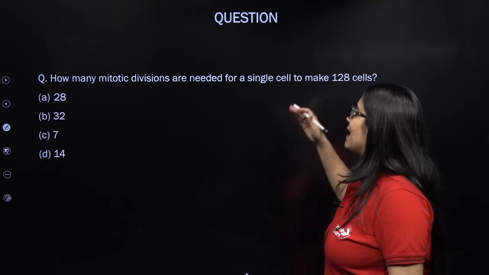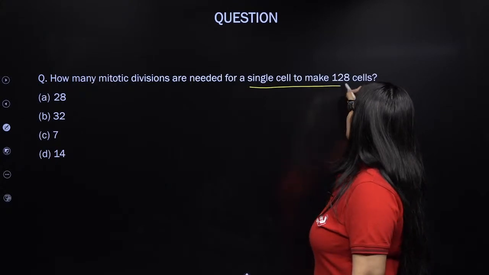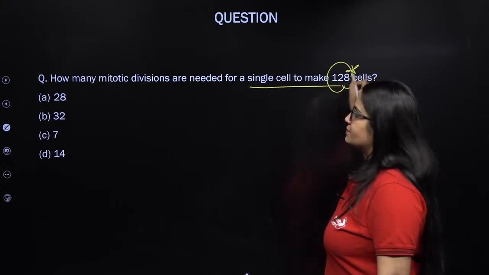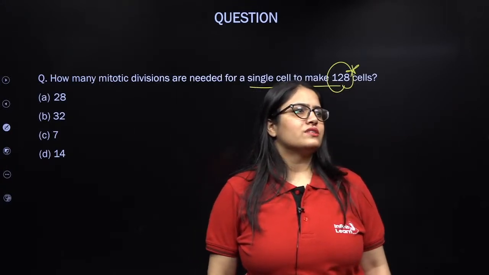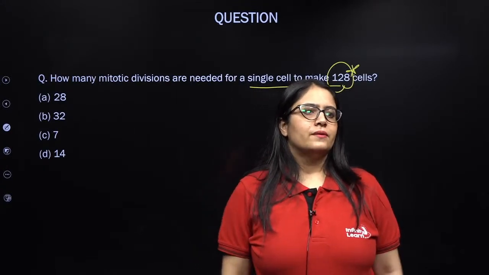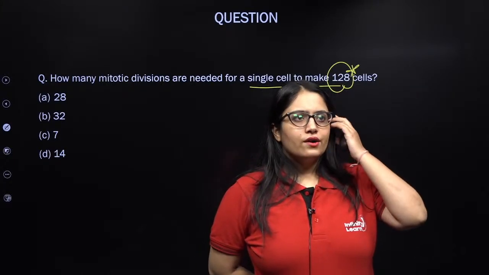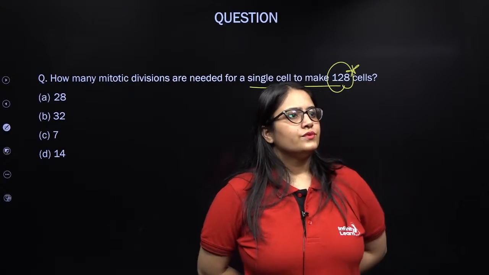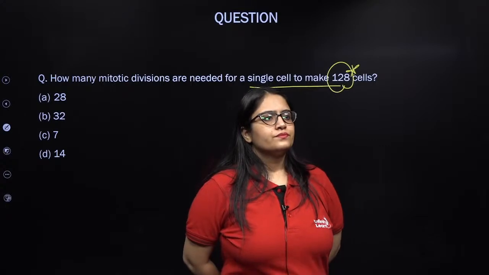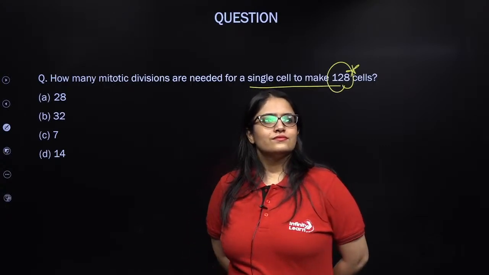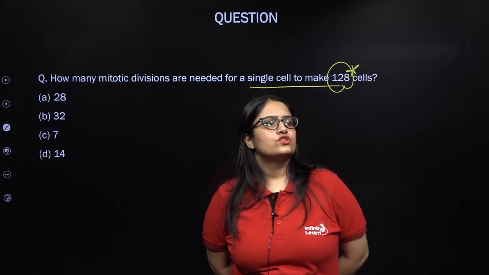Now let's see the next question. How many mitotic divisions are needed for a single cell to make 128 cells? Come on. How many mitotic divisions? It's pure simple maths. Come on guys, give it a try. Uncle and Rajesh, would you like to give it a try once? You can give it by 2 raised to the power n equals to 128.